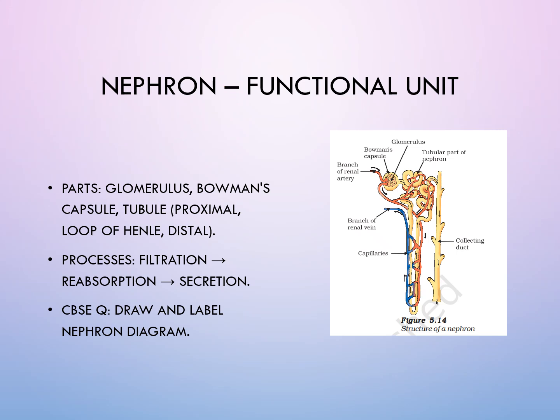glomerulus with a Bowman's capsule, a cup-like structure with a bunch of capillaries, which is called glomerulus. This glomerulus is the bunch of capillaries. As you can see, these capillaries are inside the Bowman's capsule. Right? So we can imagine it like when we make tea and then we filter it. We keep the strainer over the cup and we strain the tea. So when you strain tea, you would have seen the tea coming out and the tea leaves, the chai patti, retained over the strainer.